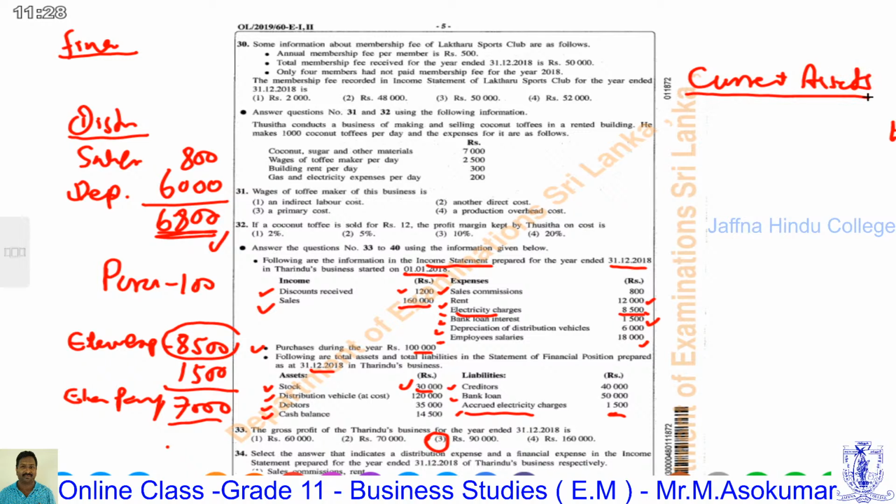Under the assets, the stock is the current assets. Stock 30,000. Next, debtor is a current asset 35,000. Third, cash balance 14,500. This is cash in hand.